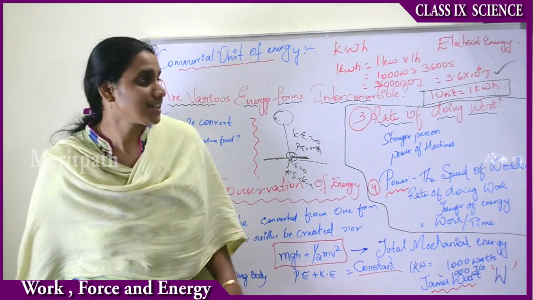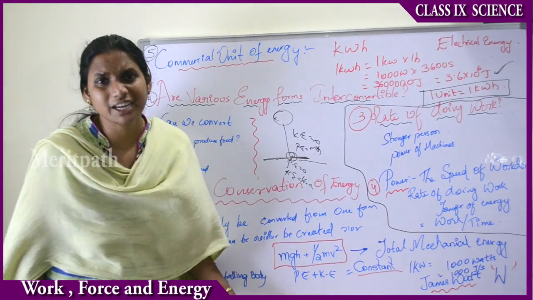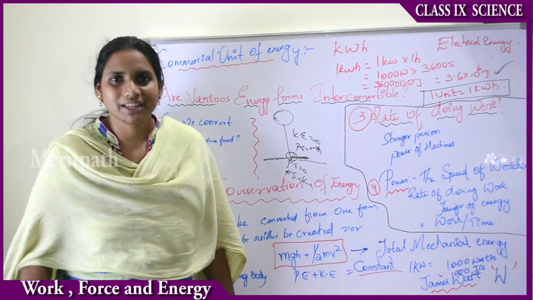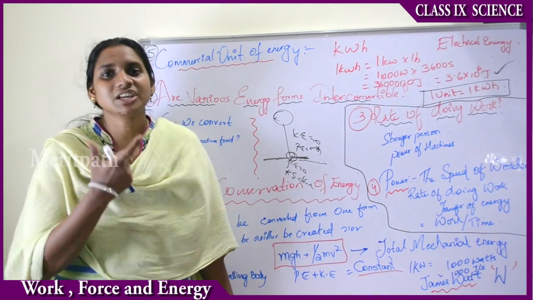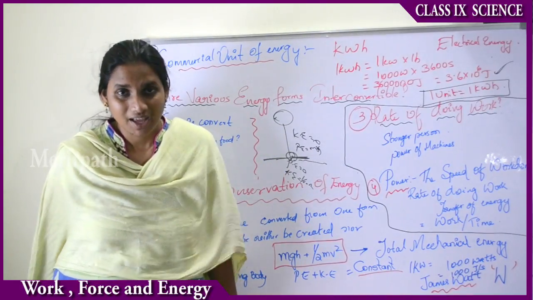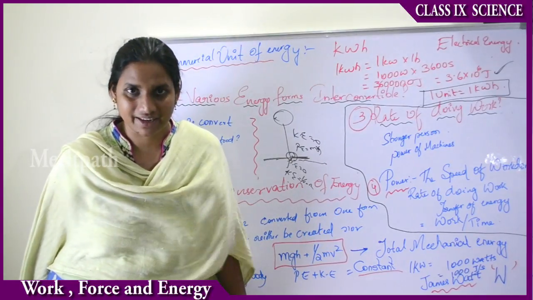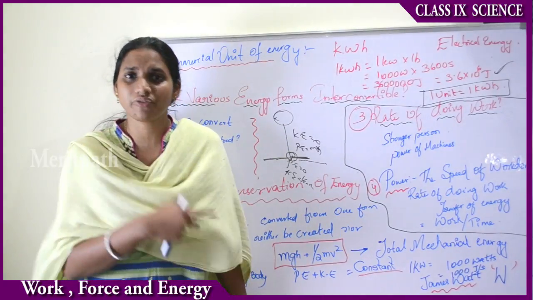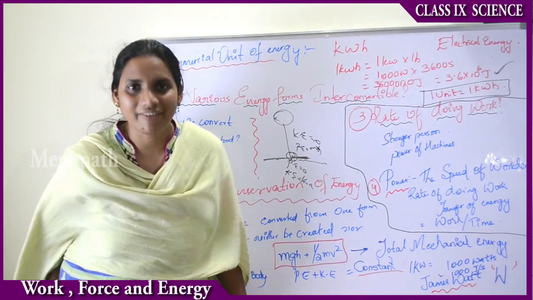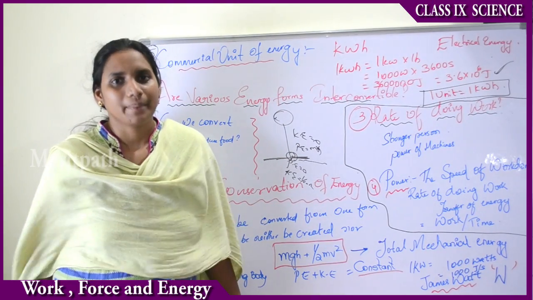And let us say the commercial unit of energy. Watt is a very small unit, right? We cannot compare big things with that small unit. For the commercial unit, let us take electricity bills. 1 unit equals 1 kilowatt hour. We will be measuring that there, right? If we consume 32 units of power, then that equals 32 kilowatt hours, that is kilowatts of electricity consumed per hour.